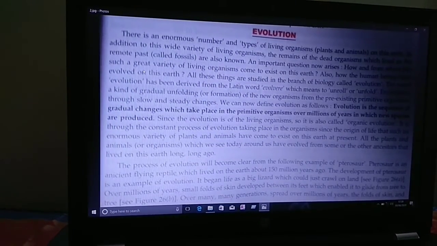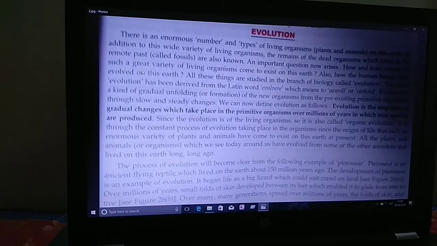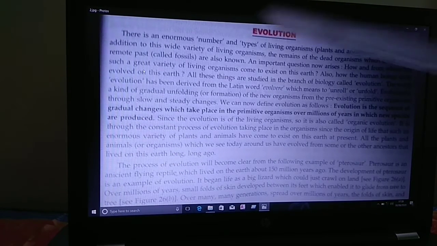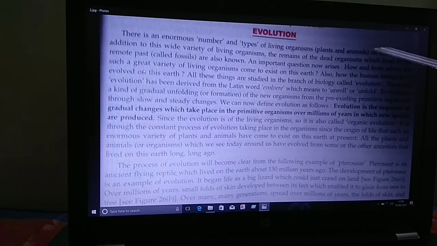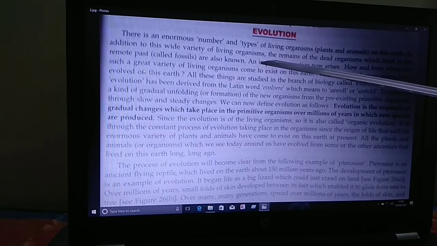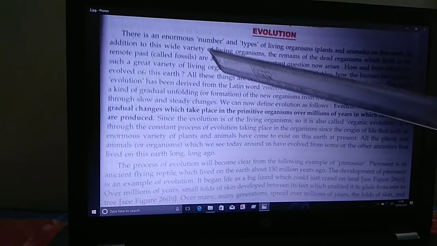Children, in chapter 9, in the first class, I already told you the definition of speciation. In this world there are numerous types of living organisms, either plants, animals or different types of microorganisms. In addition to this wide variety of living organisms, the remains of dead organisms which lived in the remote past are known.